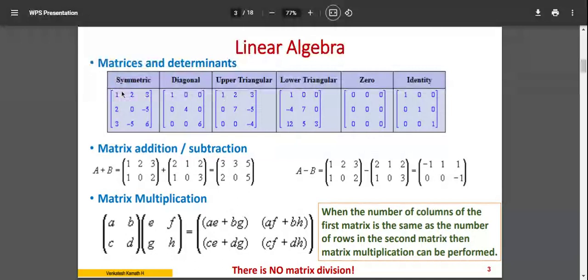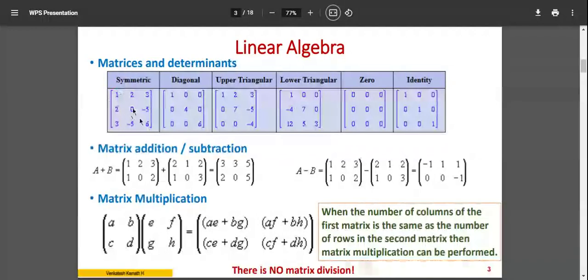Now the most important one is the diagonal. From the left top to the right bottom, if you move along that one line, that is the diagonal. Normally we see it beautifully in the case of a square matrix. Most of the time we come across square matrices only. So in a square matrix you have a diagonal, and that will be the basis for all our analysis. Most of the analysis goes around this diagonal.